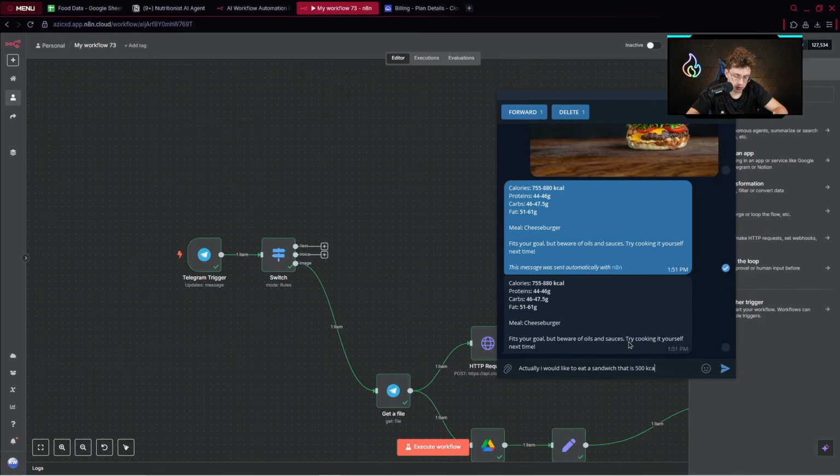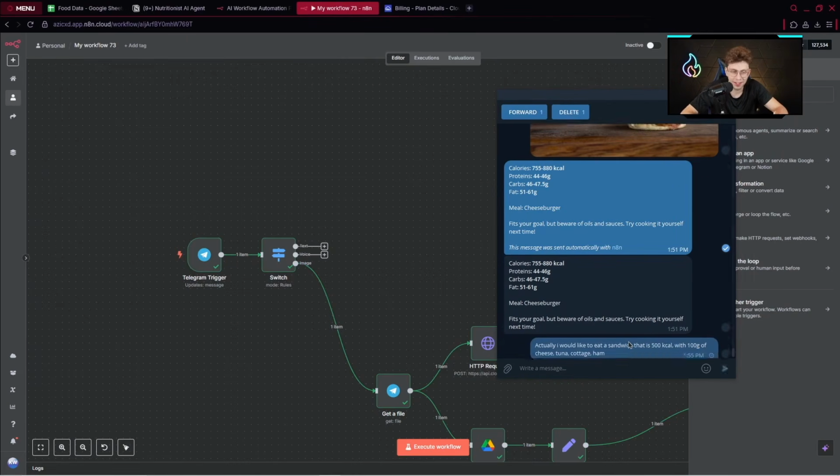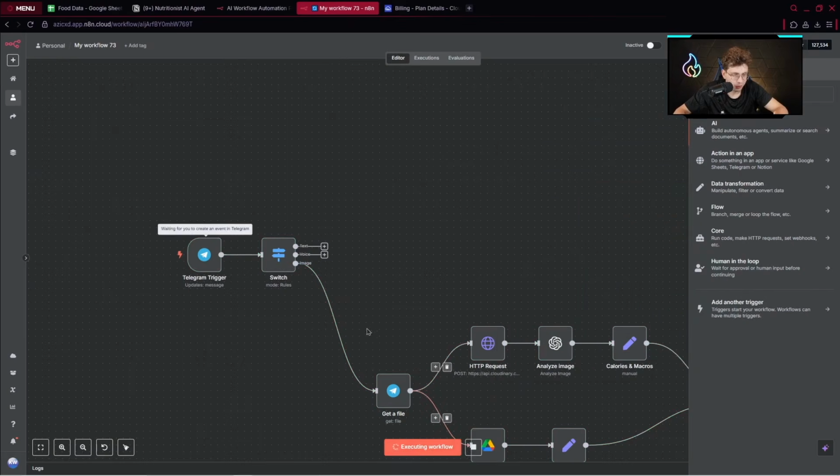I will tell the values that I'm not sure about, how many calories it is. However, let's say maybe 100 grams of cheese and tuna. Let's provide the estimated values. Tuna, cottage cheese, and let's say ham. Seems like a really weird sandwich, I guess, but let's move on. Let's execute the workflow.